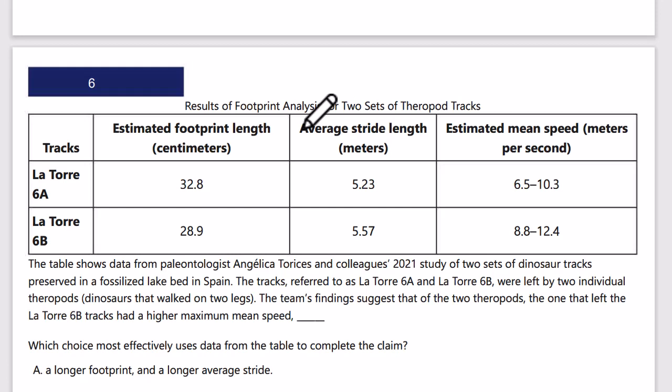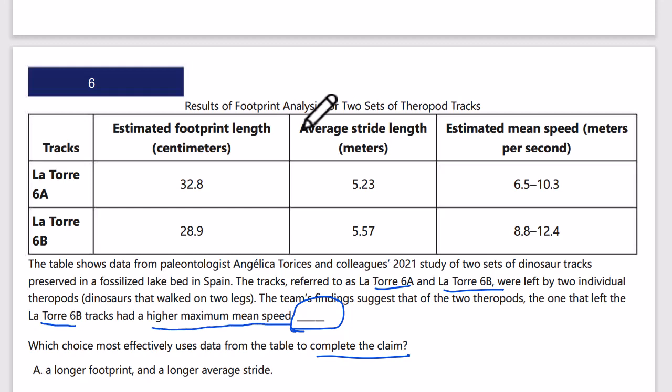The table shows data, so we have a command of evidence question, which asks us to use data from the table to complete the claim. Okay, this is quantitative. I need to finish the claim here. Let's read the text. The table shows data from the paleontologist's 2021 study of 2 sets of dinosaur tracks preserved in a fossilized lake in Spain. The tracks referred to as La Torre 6A and 6B were left by 2 individual theropods, dinosaurs that walked on 2 legs. The team's findings suggest that of the 2 theropods, the one that left the La Torre 6B tracks had a higher maximum mean speed.